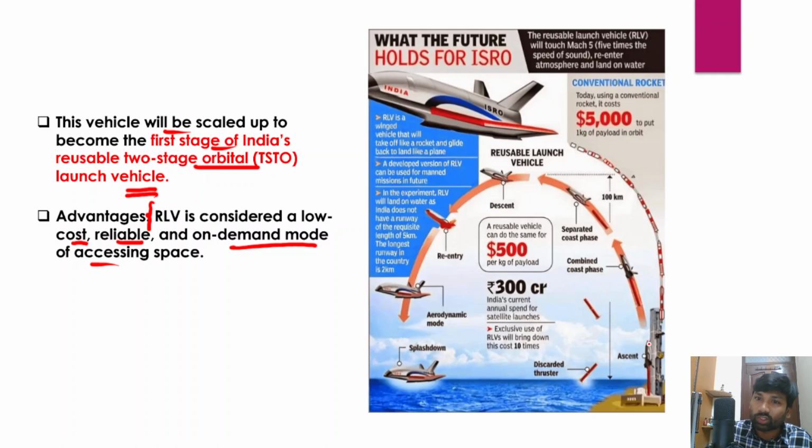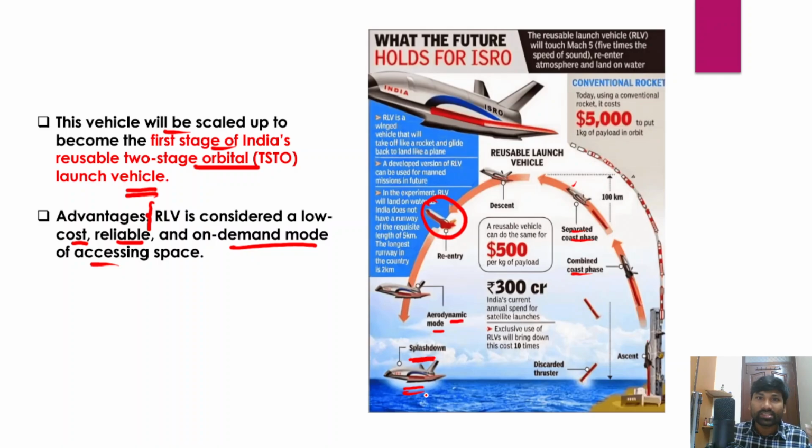When it is being launched, there is a combined coast phase and a separated coast phase, and it releases satellites into space, and it would start a descent and re-entry into the Earth's atmosphere, and then aerodynamic mode and splash down on the sea.